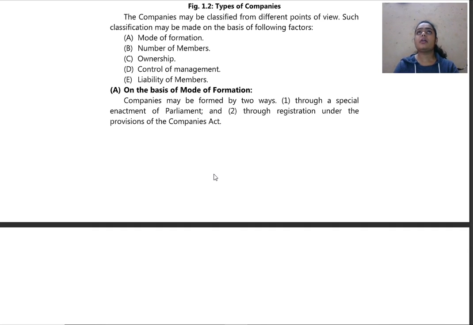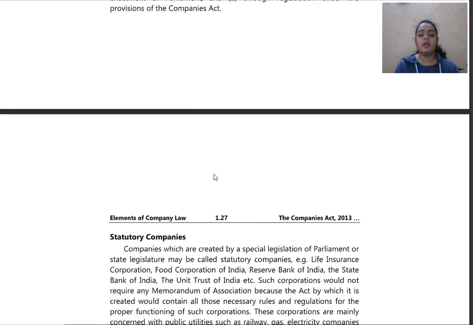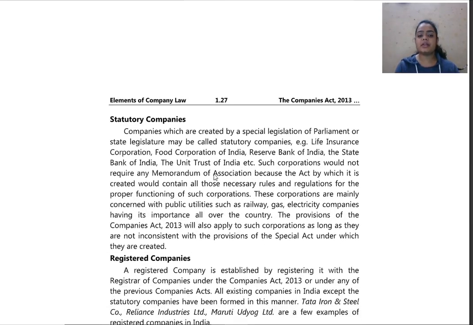Act. So all the companies are generally registered under the Companies Act, whether it may be 1956 or 2013. It depends on which act it is enacted under and what provisions are made. So firstly we shall study about statutory companies.